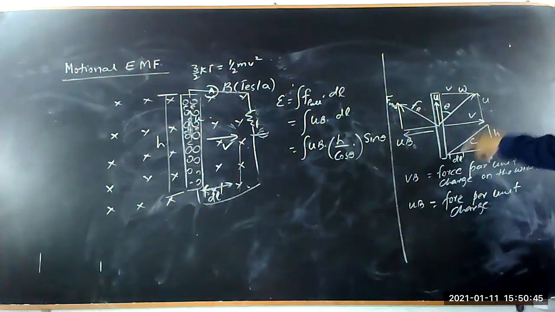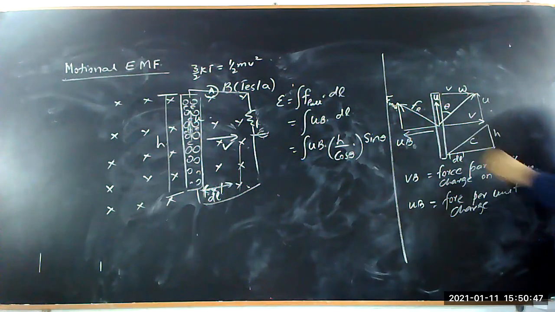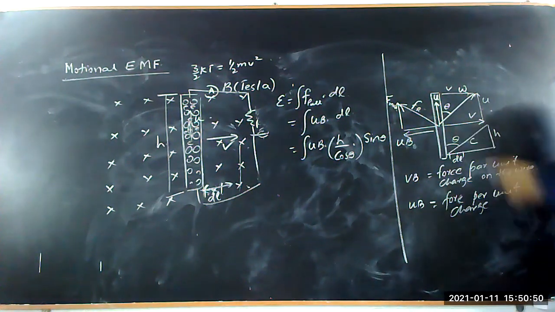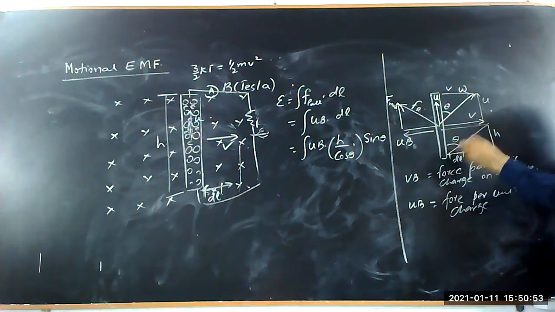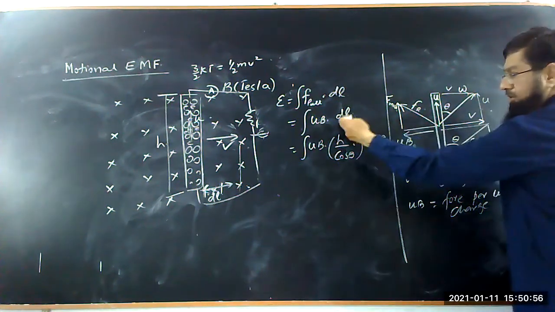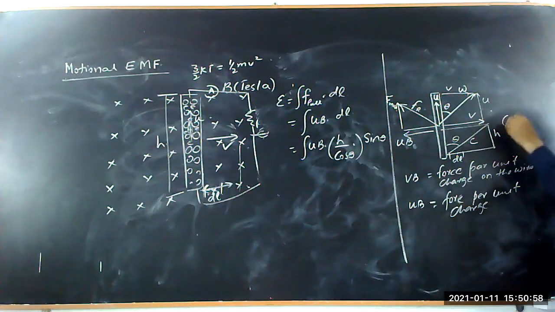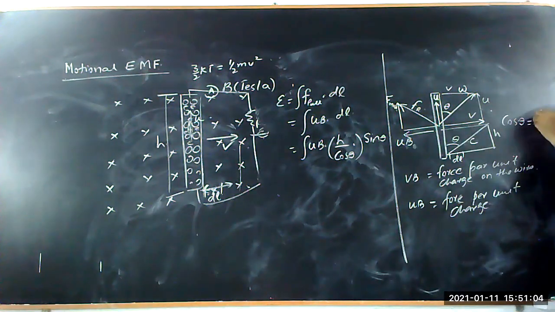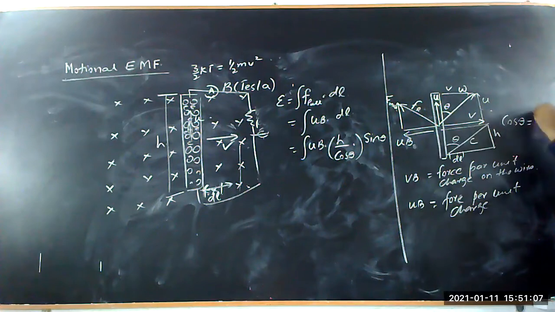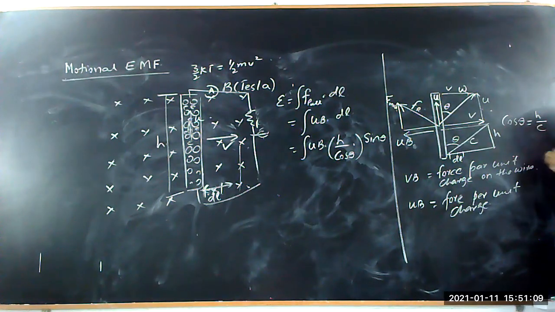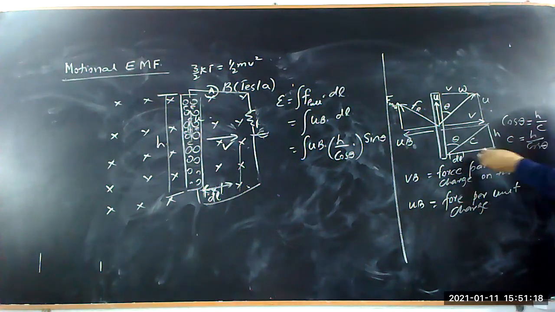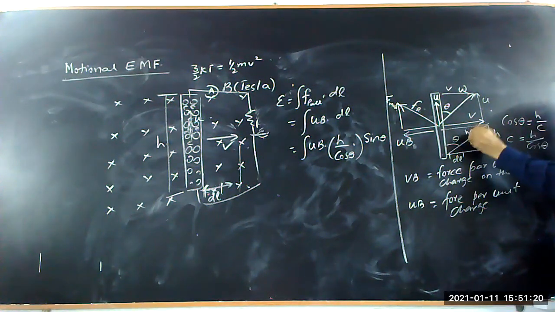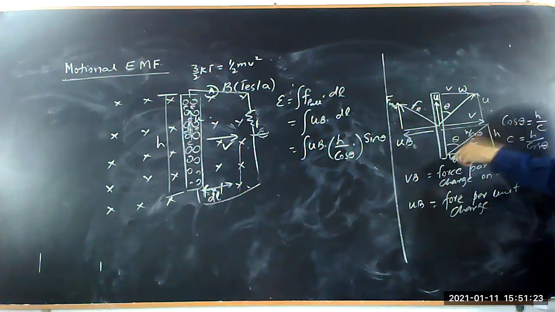Here if we look into this triangle, this is the angle theta, this is C. So the cos theta is equal to base upon hypotenuse. Base is equal to H, hypotenuse is C. So C is equal to H upon cos theta, so the hypotenuse is equal to H upon cos theta.